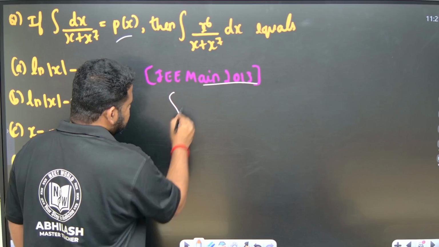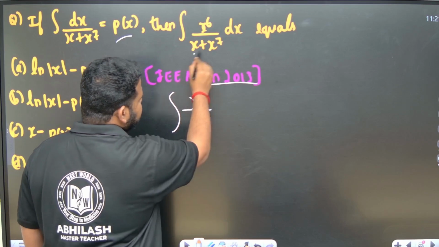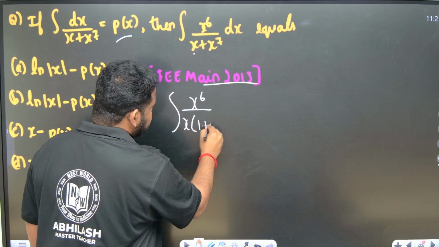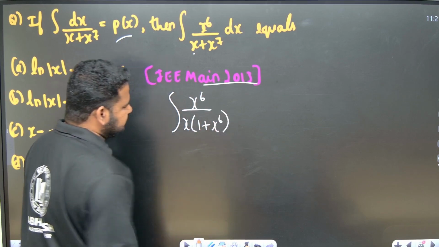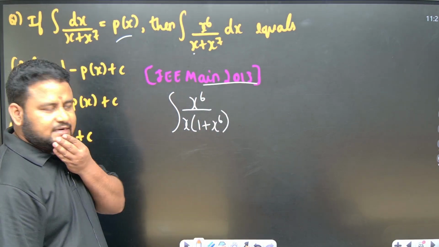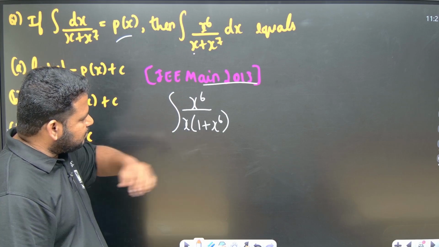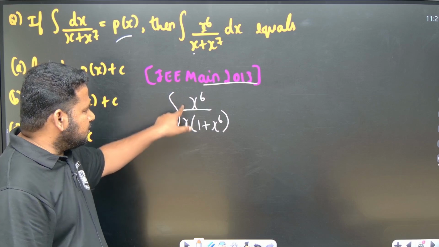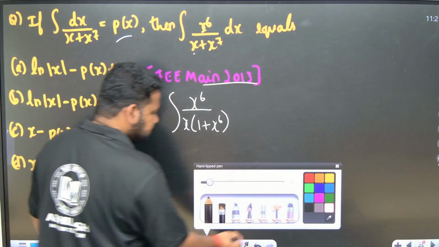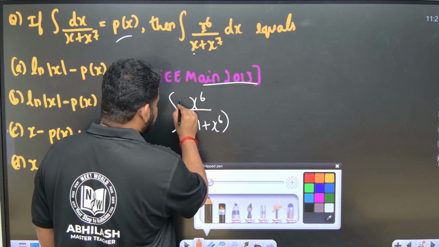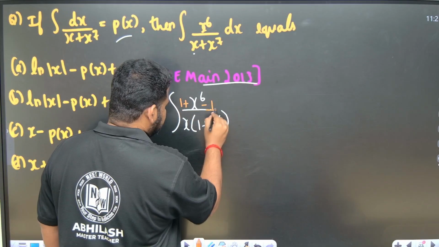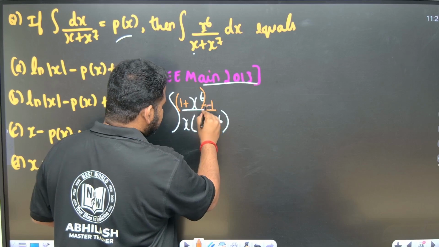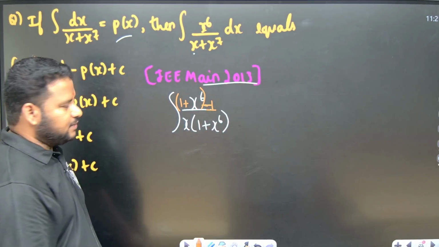So let me write down. In this x plus x to the power of 7, I can take x common. This will become x into 1 plus x to the power of 6. Now understand friends, in the denominator I have 1 plus x to the power of 6, but in the numerator I have only x to the power of 6. So in this step, I will add plus 1 and subtract minus 1. So this will become 1 plus x to the power of 6 minus 1.